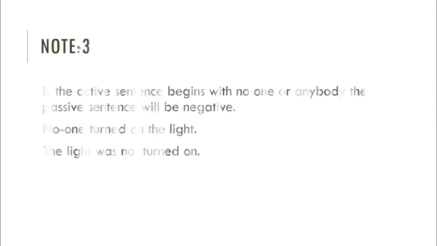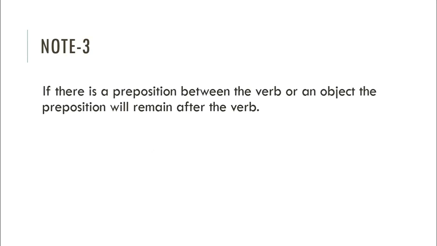Okay. Note number 3: if there is a preposition between the verb and an object, the preposition will remain after the verb. They talked about the issue. Here we have the verb talked, and after the verb we have the preposition about.